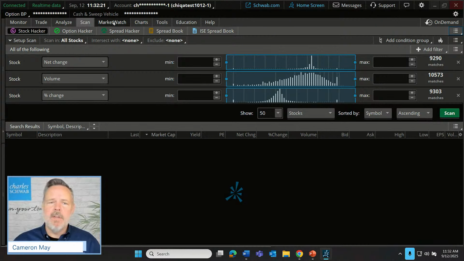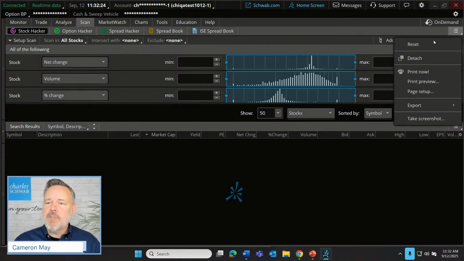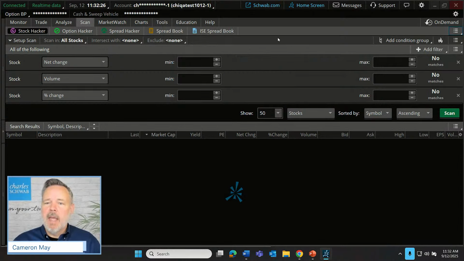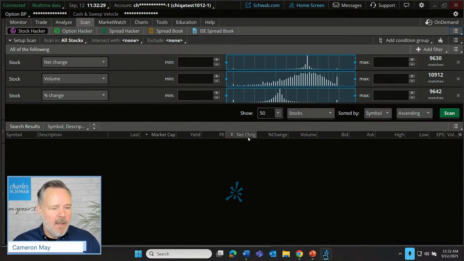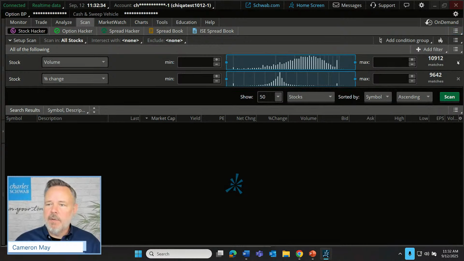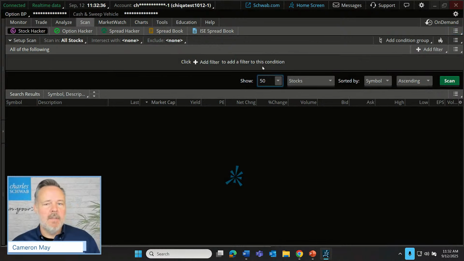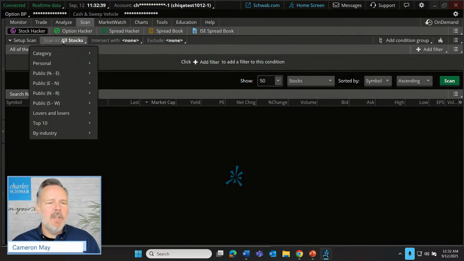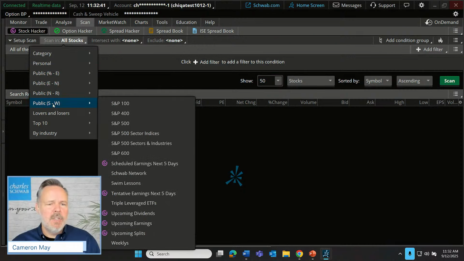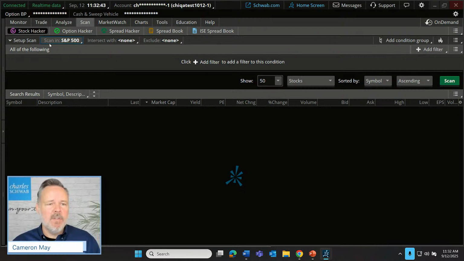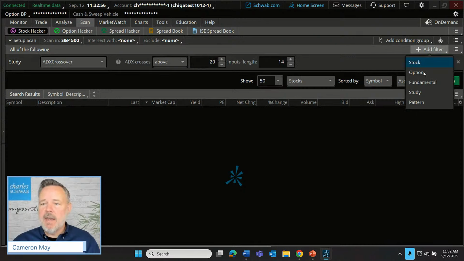Anyway, let's go up here to our scan tab. I've just reset things, so we're starting from a nice blank slate here. I don't really need any of these default stock filters, so I'm just going to close those out to construct the scan that we're going to be doing. However, I am going to direct this example scan just to stocks in the S&P 500. So we're going to scan in just the S&P. And we're going to be looking for our three indicators: trend, value, and momentum. So we're going to add 3 study or technical filters.